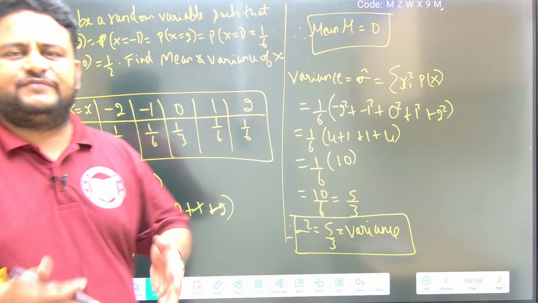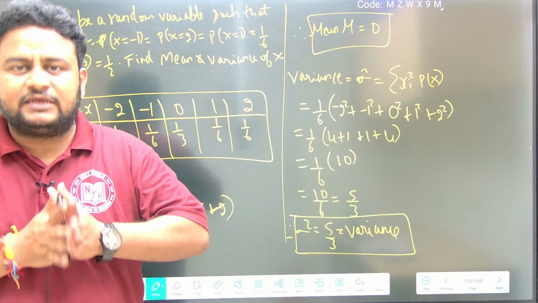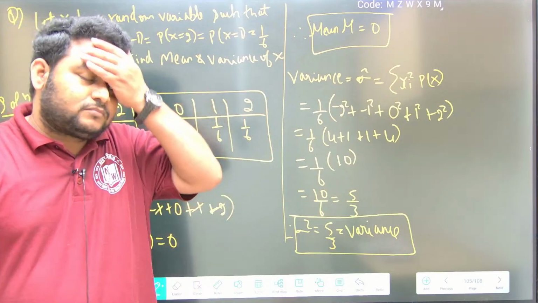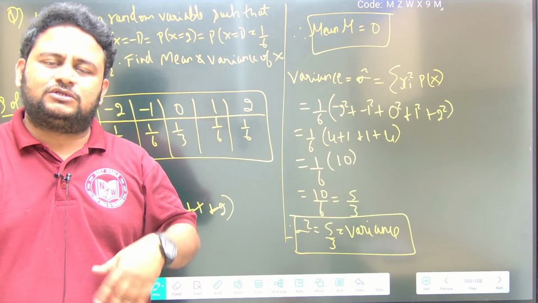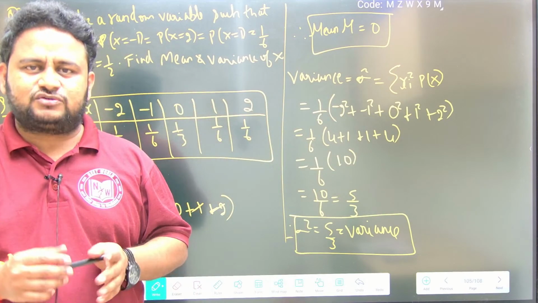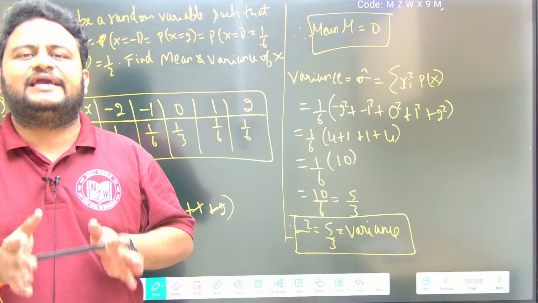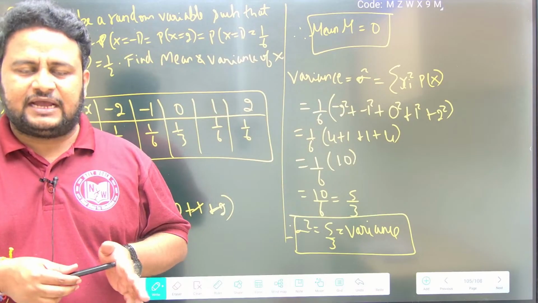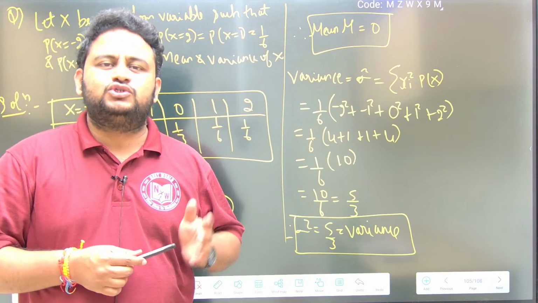The VSAQs on random variables and probability distribution, that we will do when we go for VSAQs of all the chapters and also SAQs. Fine, friends. So we are done with 2A and 2B LAQs. We will be starting with SAQs and also VSAQs, and gradually we will also be starting with junior IPE, that is 1A and 1B.